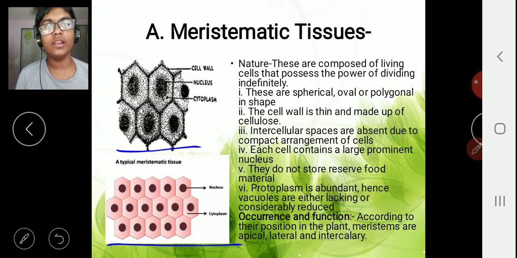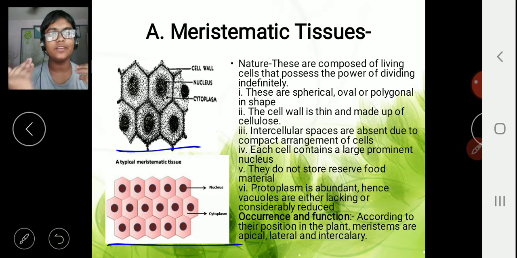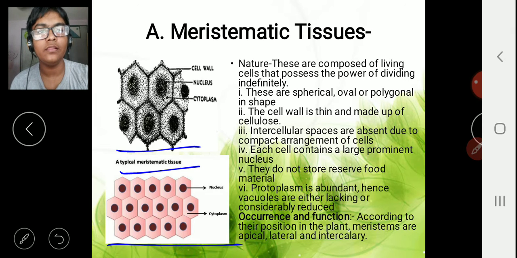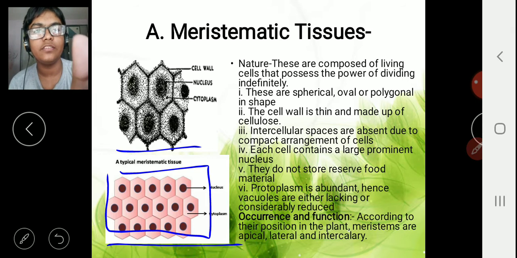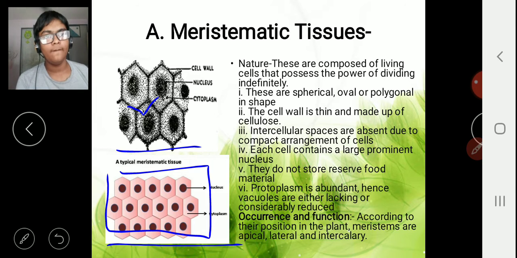You should learn it this way: it's the first stage of the cell, so it has just a thin cell wall. Then the intercellular spaces are absent. Why are intercellular spaces absent? These are the basic cells of meristematic tissue. When they have just come out, they don't differentiate. They are compacted, as we can see in this picture. See, they are compacted, so there are no spaces in this. Then they do not store or reserve food.